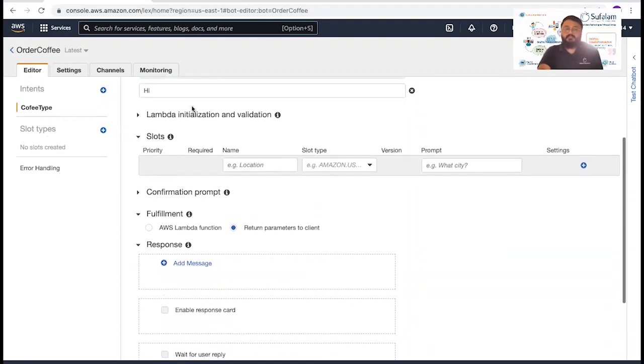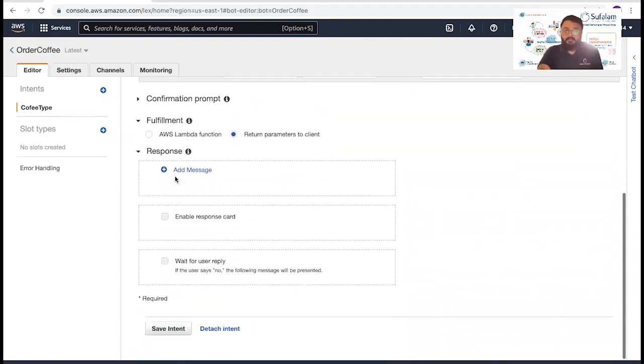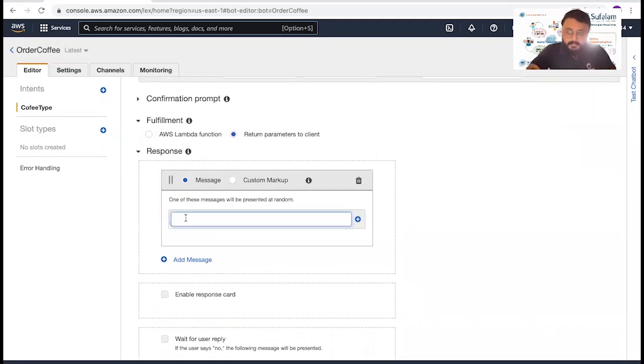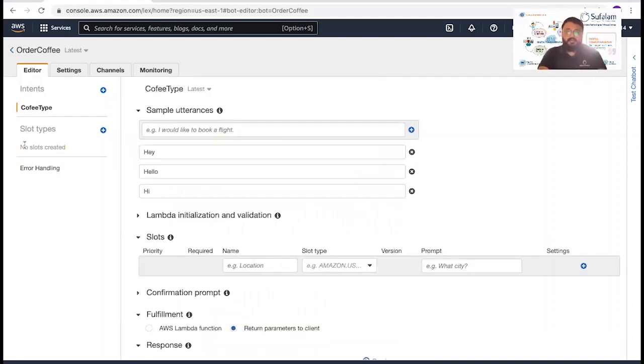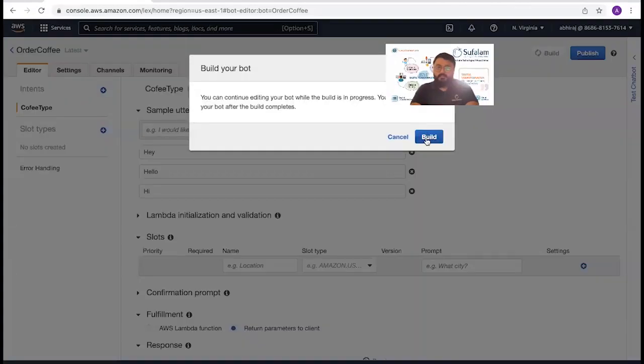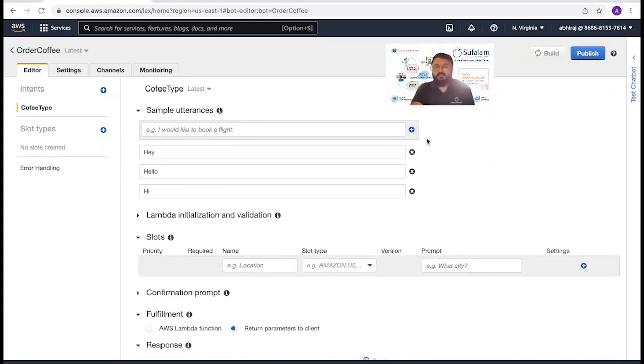And if our intent is invoked, we'll send a response message to the user: hello, welcome to order coffee shop. So we are just responding to the user with a prompt message that we have received their input and our intent is invoked. We'll head straight over to build. Yes, build is necessary every time because if we make any change, we have to build before testing it out.